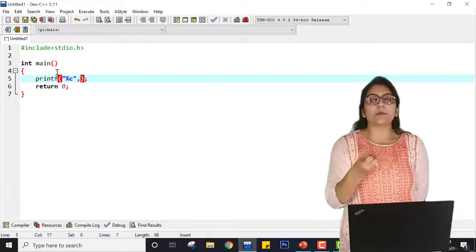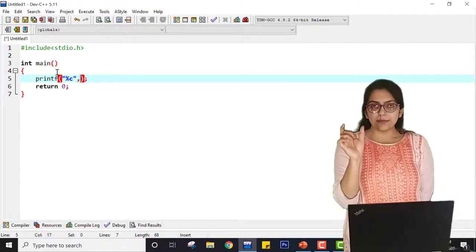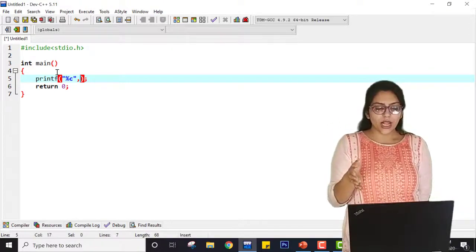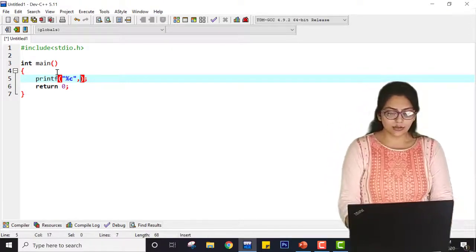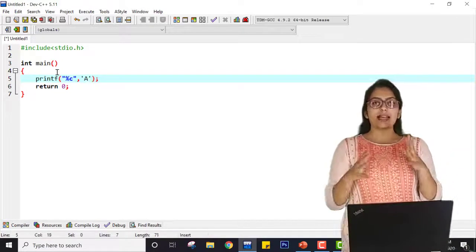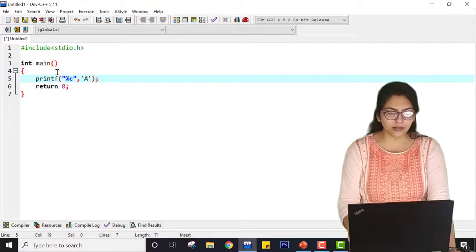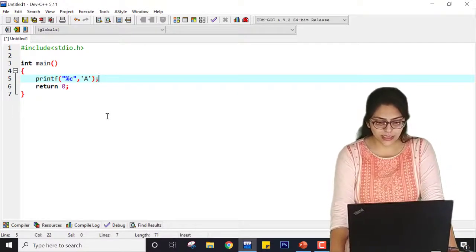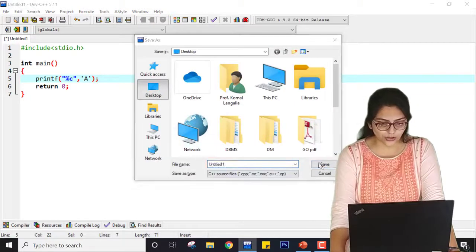But right now I just directly want to put the character over here. That's why I have written A, right? Now let's see if it is working or not.